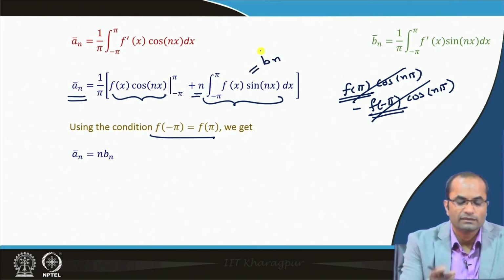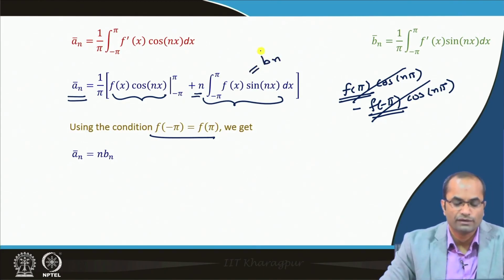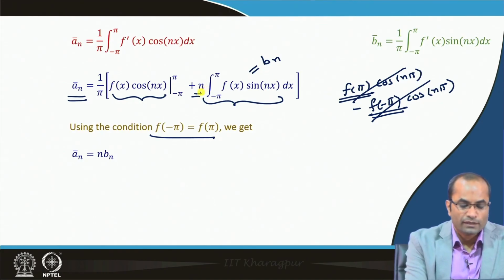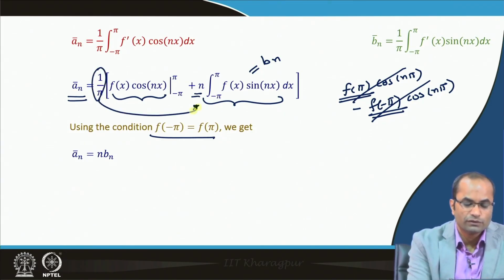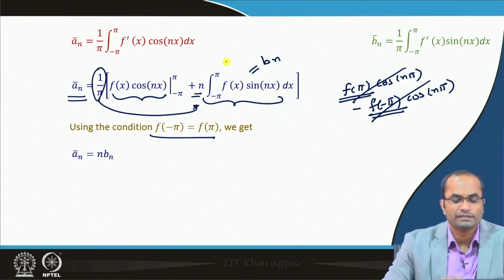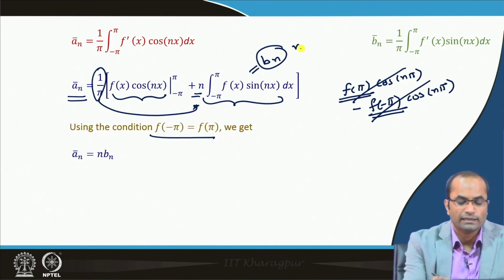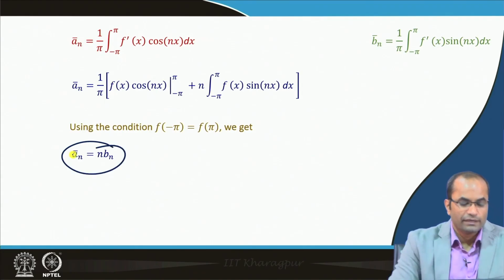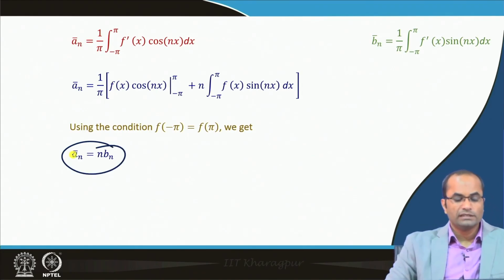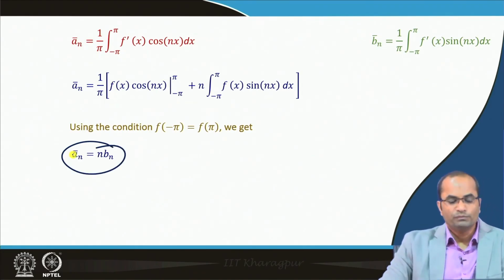B n is the standard notation for the Fourier coefficient of f. So, 1 over pi is already sitting here. So, with 1 over pi, integral from minus pi to pi of f x times sin n x dx is b n, and then there is an n sitting here. So, the relation we have is a n bar is equal to n times b n.